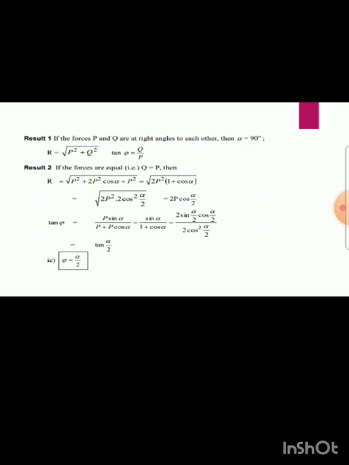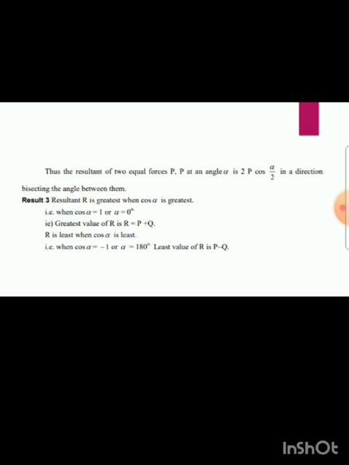Result 2: if the two forces P and Q are equal, we'll get the resultant is equal to 2P cos alpha by 2, and tan theta is equal to tan alpha by 2. So we are cancelling the tan on both sides. We'll get theta is equal to alpha by 2. And the third result: the resultant R is greatest when cos alpha is greatest, so we'll get the highest value for cos alpha. One, that is cos alpha is equal to 1, or alpha is equal to 0 degree. So the greatest value of R is equal to P plus Q.